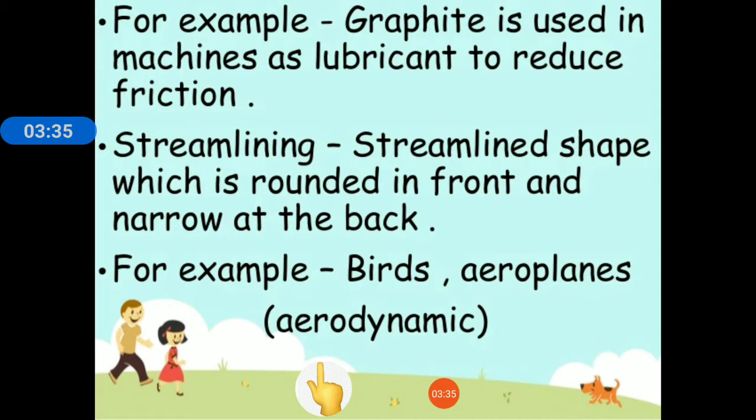The next way given in your book is using anti-friction alloys. Alloys, we have studied what alloys are. We studied in the metals and non-metals chapter that when two or more metals are mixed together, they form a new metal, that is an alloy, which has different properties. So alloys are made to get the desired properties out of a metal.